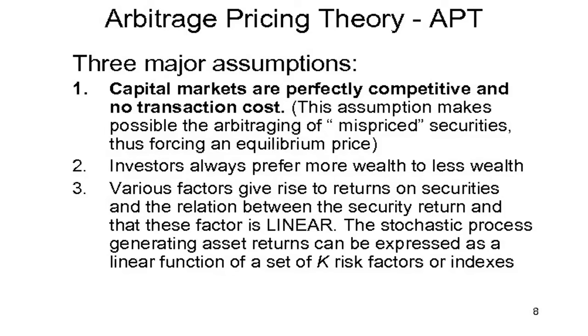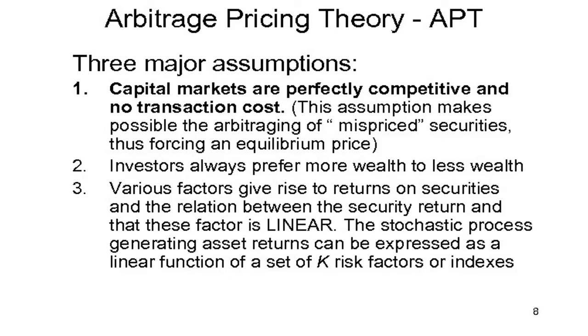Point two: investors always prefer more wealth to less wealth. Point three: various factors give rise to the return on securities, and the relation between the security return and those factors is linear.